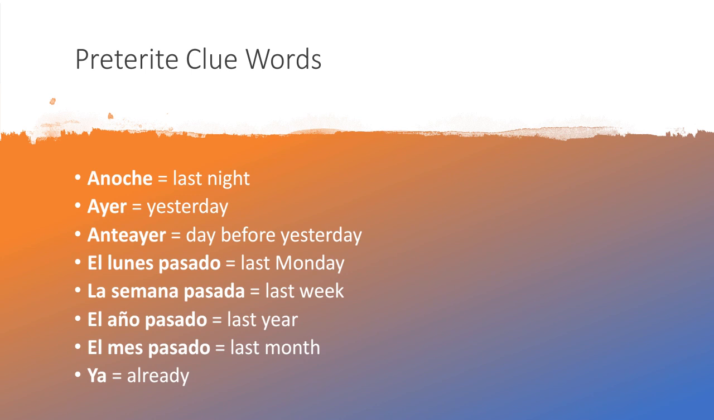So for example, anoche is last night, ayer, yesterday, anteayer, the day before yesterday, el lunes pasado, last Monday, la semana pasada, last week, el año pasado, last year, el mes pasado, last month, and then ya, that's a word you use if you want to say that something's already been done. So I could say, ya hablé con mi maestro. I already talked to my teacher. People also will say "ya" as a way to say, stop bothering me, like, already, I'm done with you.